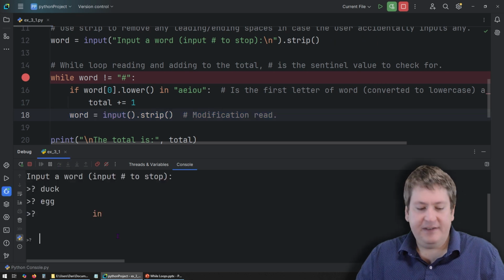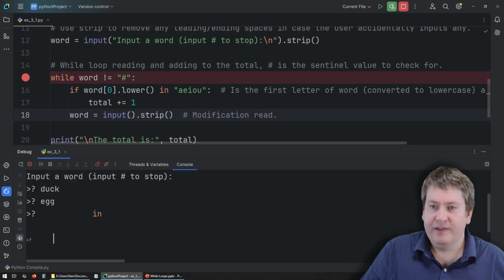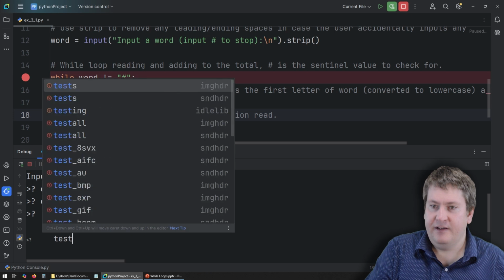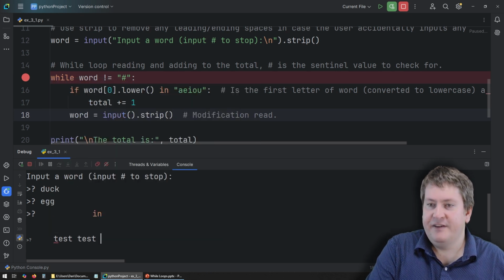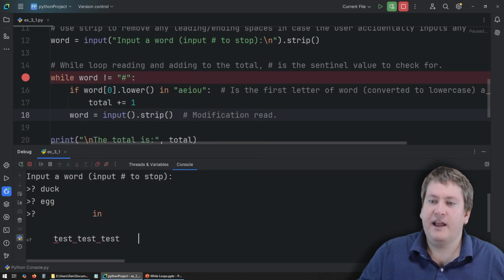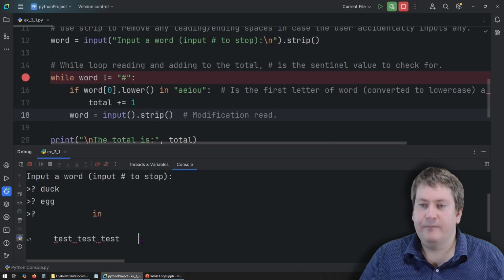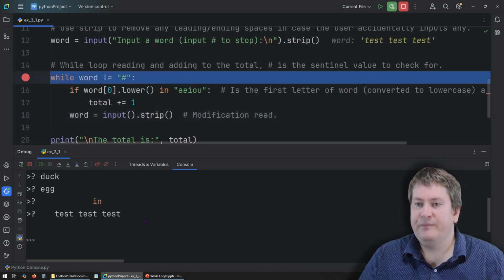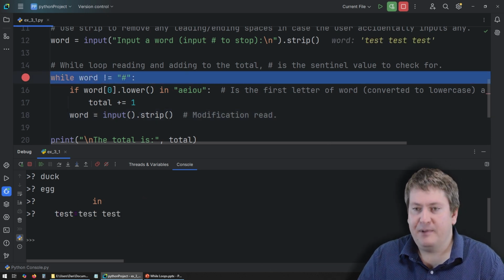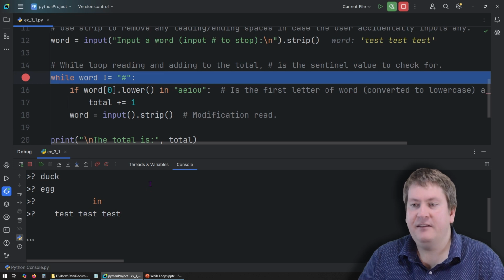In this case, we'll do another test. So let's say the word test, test, test, and you'll notice that I put a bunch of space at the beginning and end. So let's see what happens this time. So we put in space, space, space, space, test, space, test, space, test.